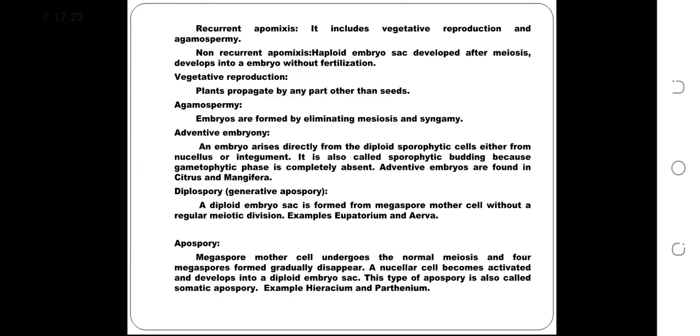Apospory. Megaspore mother cell undergoes the normal meiosis and the 4 megaspores formed gradually disappear. A nucellar cell becomes activated and develops into a diploid embryo sac. This type of apospory is also called somatic apospory. Example, Hieracium and Parthenium.